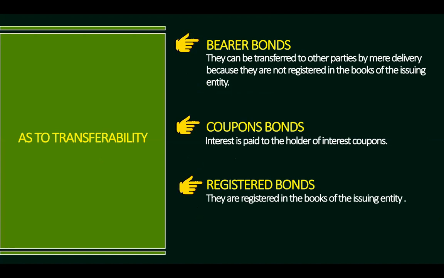Can bonds be transferred to another party? As to transferability, there are what we call bearer bonds. They can be transferred to other parties by mere delivery. Whoever holds the bonds is considered the owner of the bond, so they are not registered in the books of the issuing entity. Coupon bonds are bonds in which interest is paid to the holder of interest coupons. And registered bonds, as the name suggests, are registered in the books of the issuing entity.